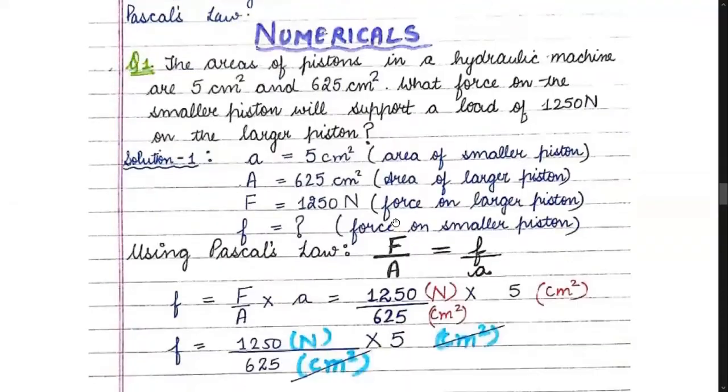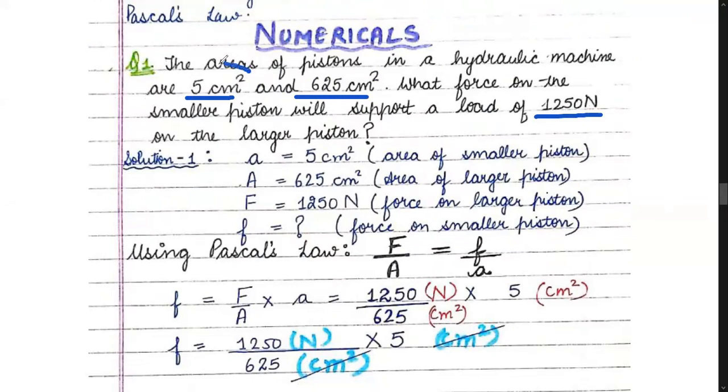So children, now let us come to the numerical part of Pascal's law, and it is a very easy numerical. Question number 1: the areas of the pistons in a hydraulic machine are 5 and 625 centimeters square. What force on the smaller piston will support a load of 1250 Newton on the larger piston?